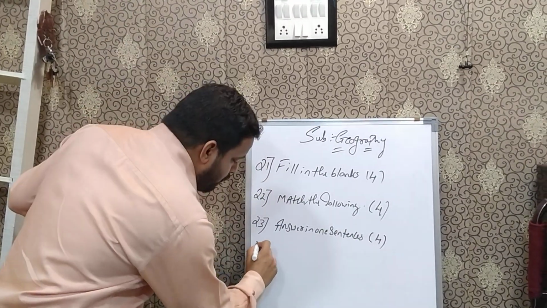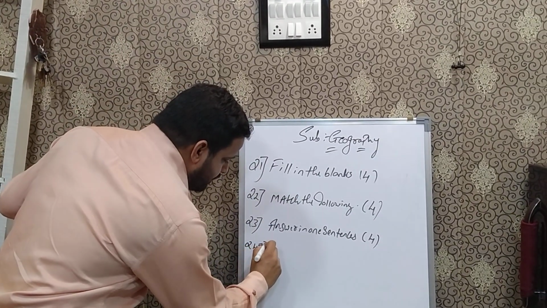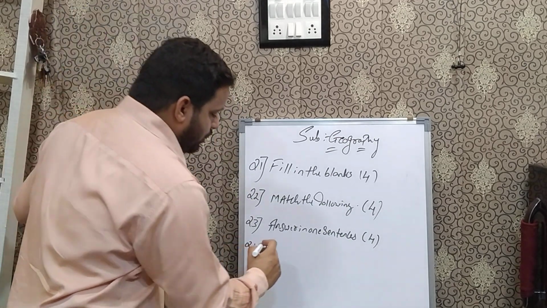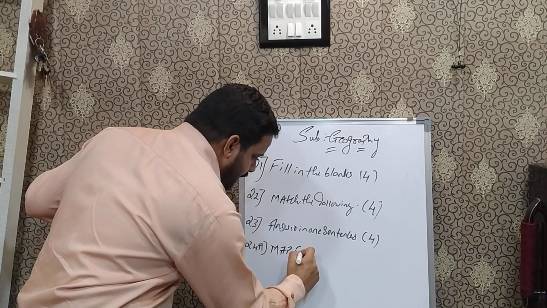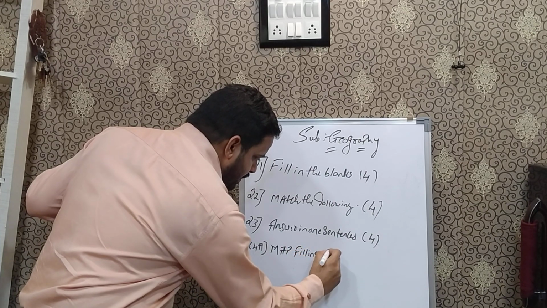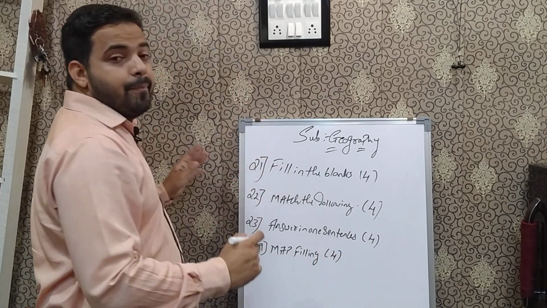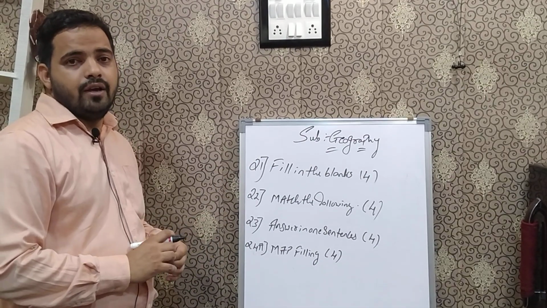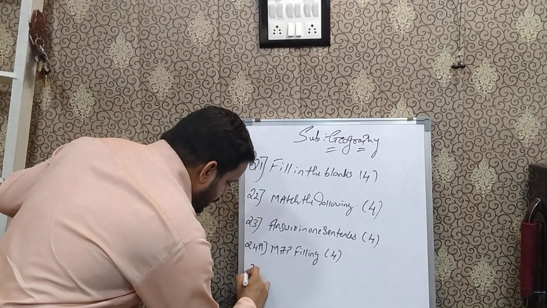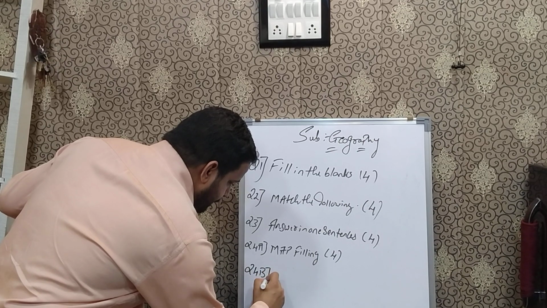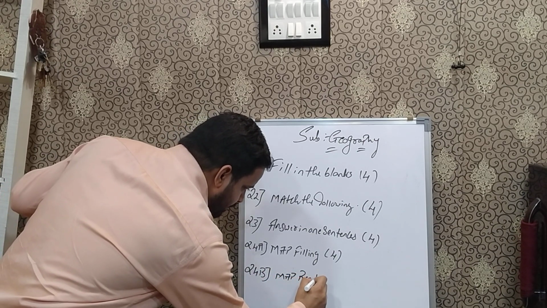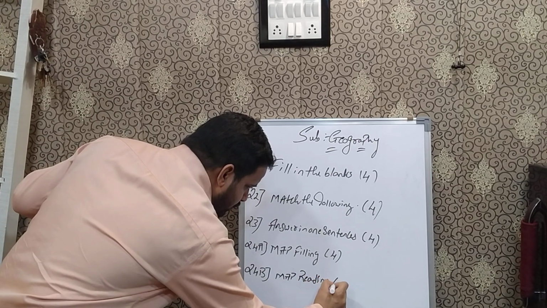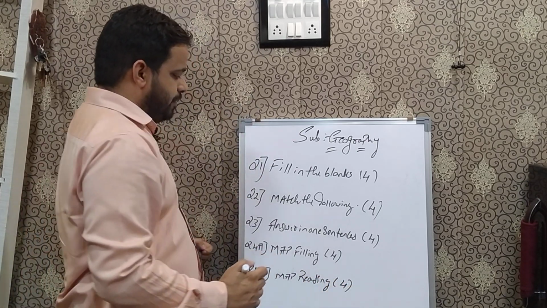Question number 4a, here we have the option, that is map filling. It is for 4 marks, it is a compulsory question. Question number 4a is your compulsory question. Then question number 4b is your map reading. Again it is a compulsory question. Here you will be getting 8 marks.